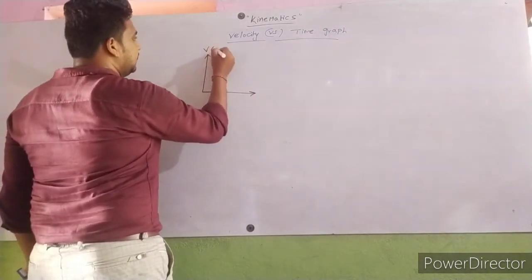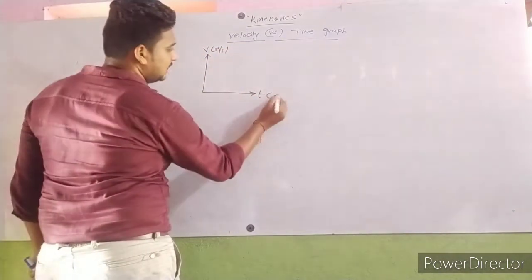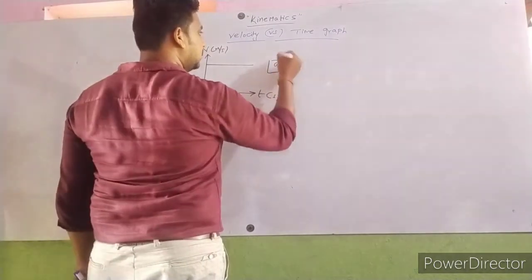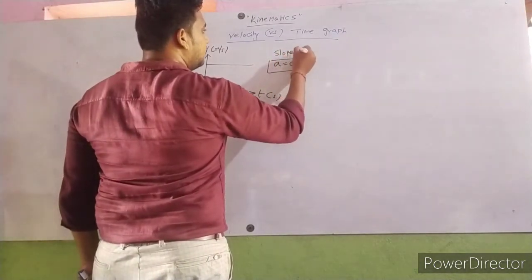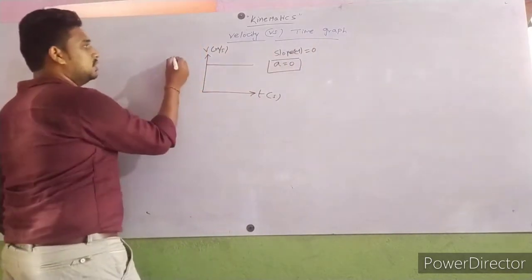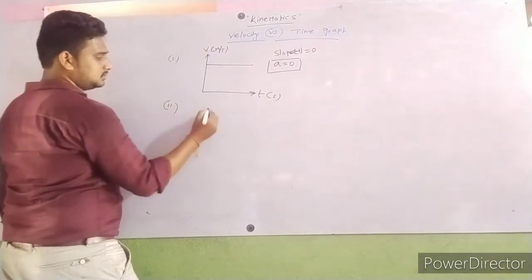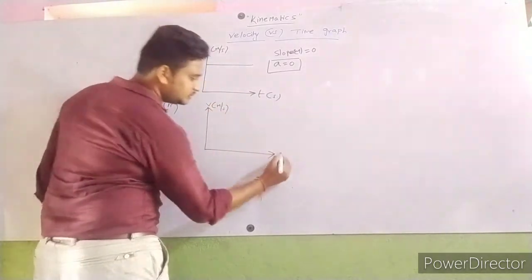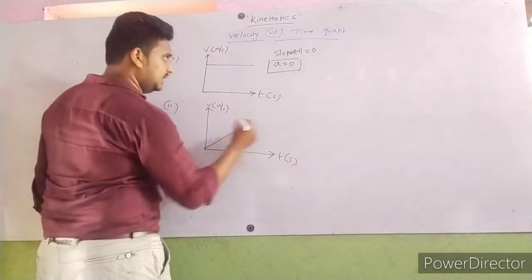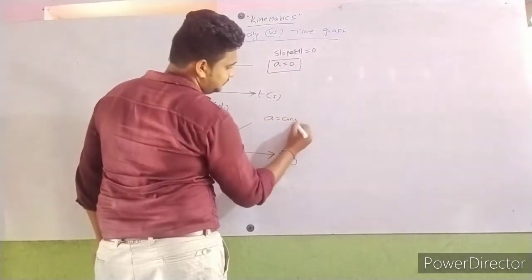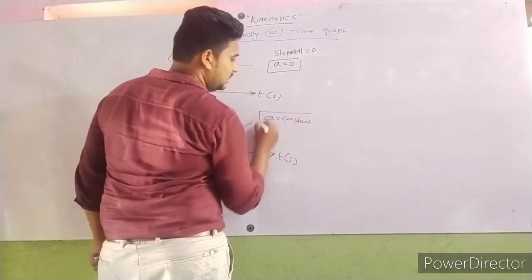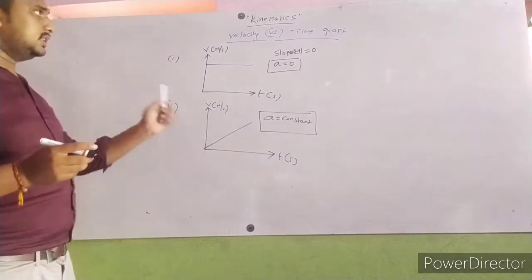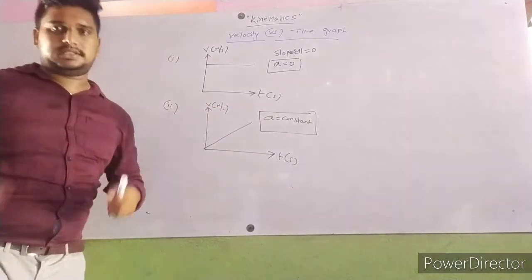So this is velocity in meter per second, this is time in second. If you represent like this, it represents slope m is equal to 0. That means acceleration is equal to 0. This graph represents that. Next. This is velocity in meter per second, this is time in second. This represents acceleration is constant. Okay. So this is about velocity versus time graph. Next.